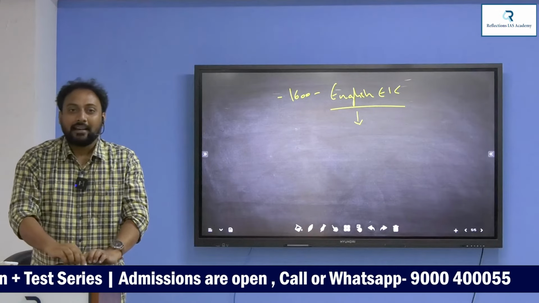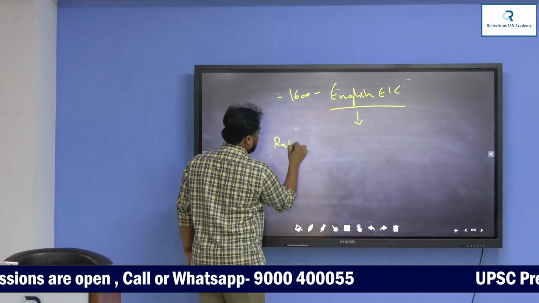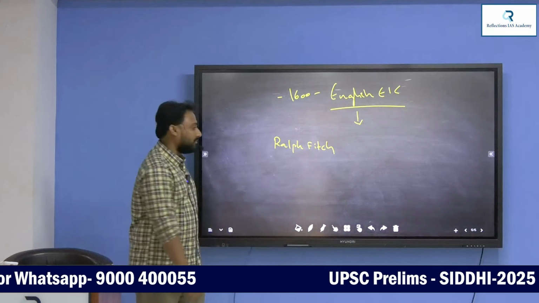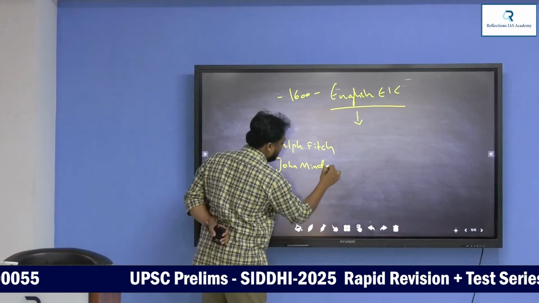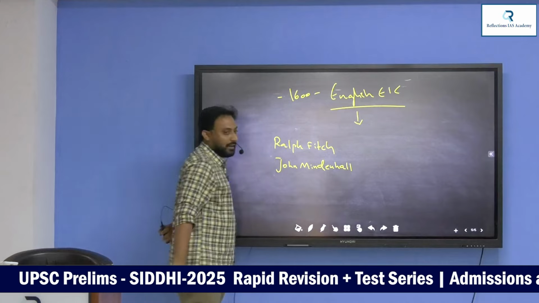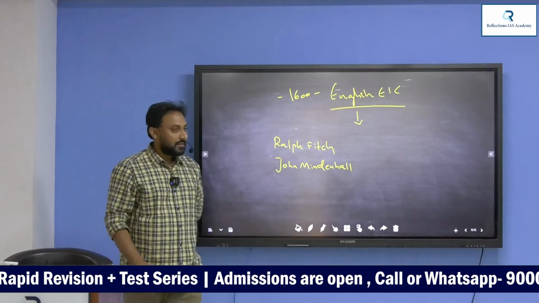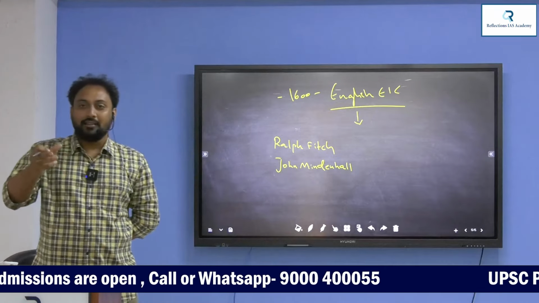Number one, Ralph Fitch. He came to India. Then second one, John Mindenhall. First, you remember these two names. These two are the earliest English travelers to India.